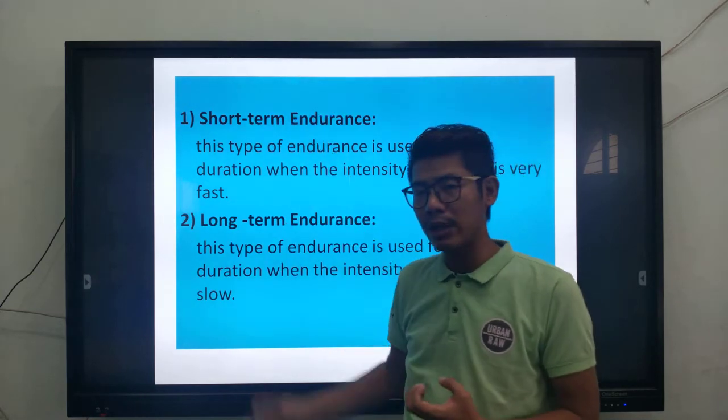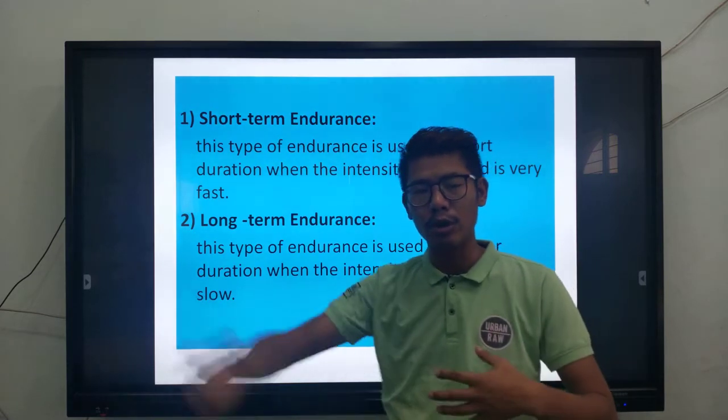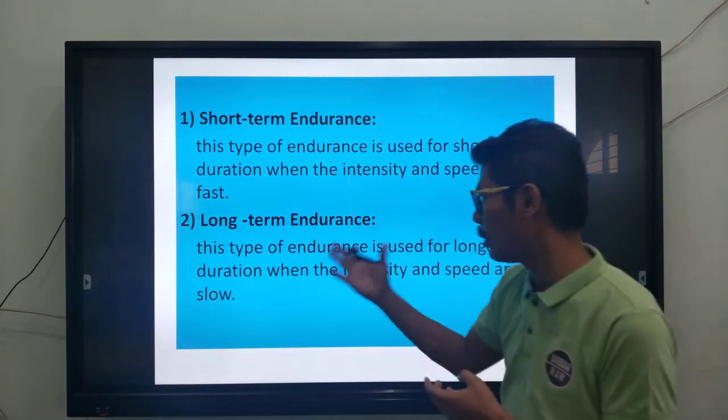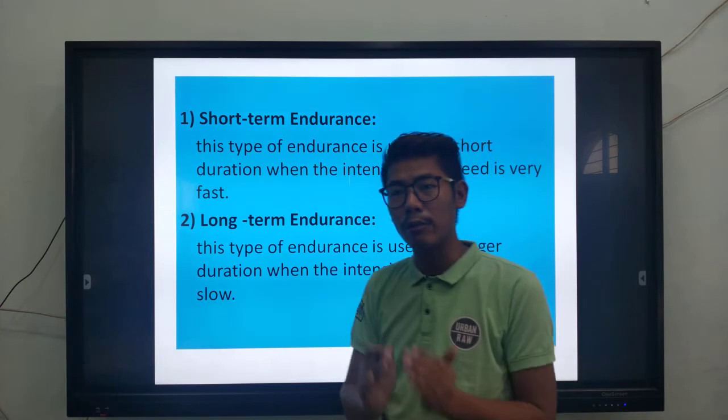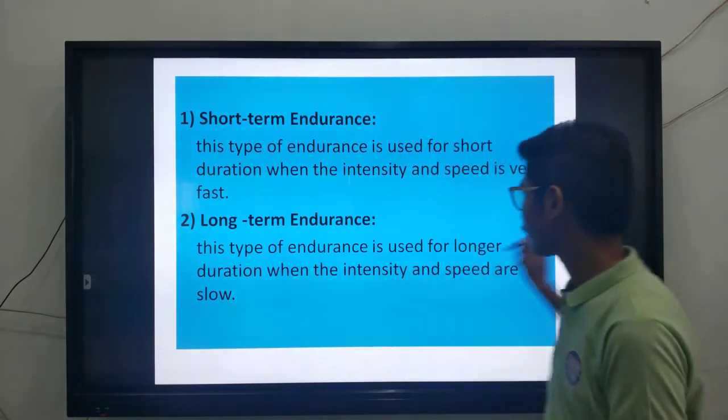But long duration endurance means going for a marathon race, playing football for a long duration, playing basketball for a long duration. Any sport and activity that you play for long durations will come under long-term endurance.